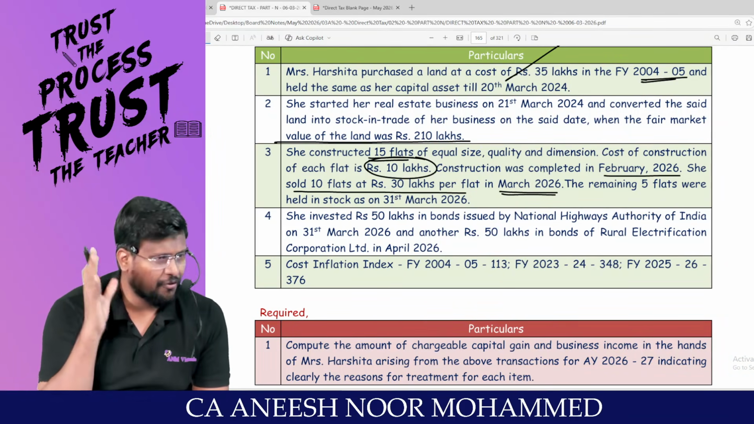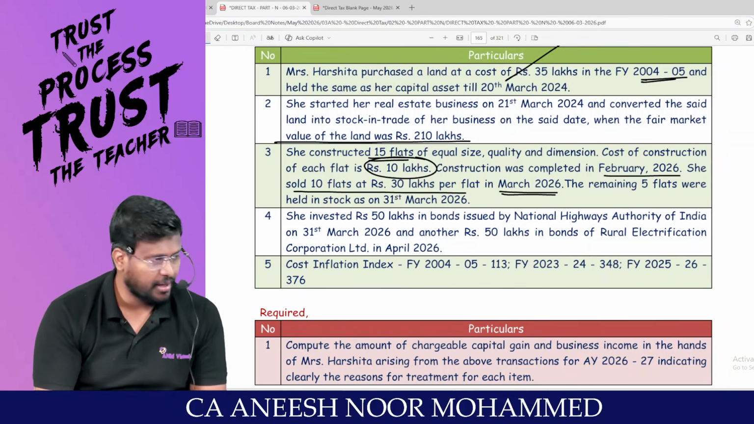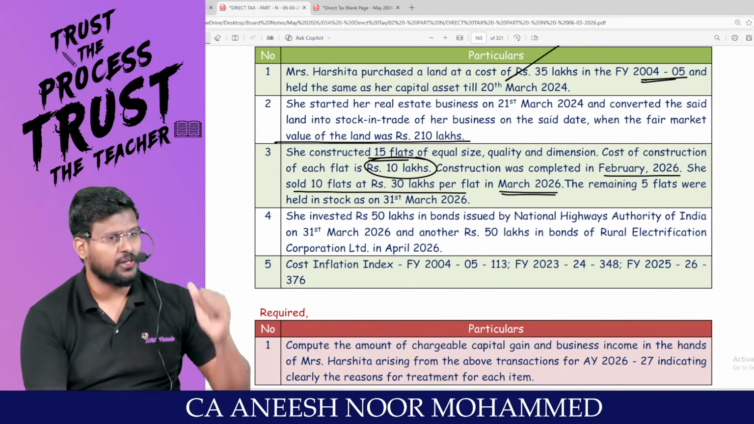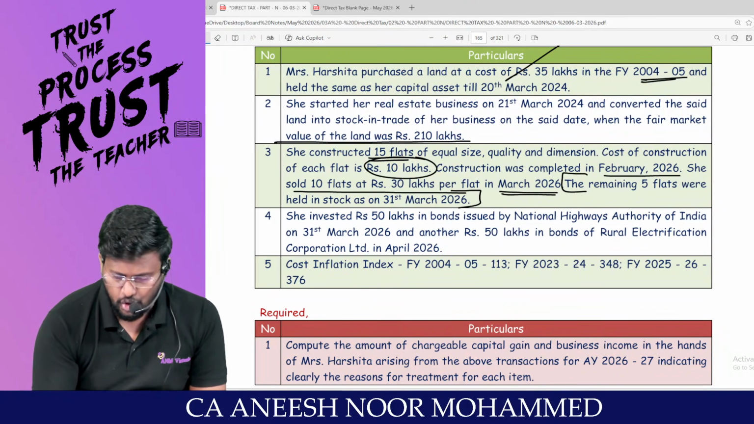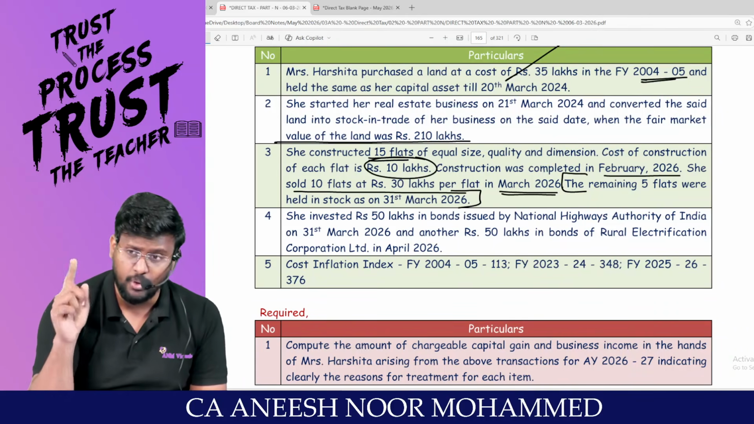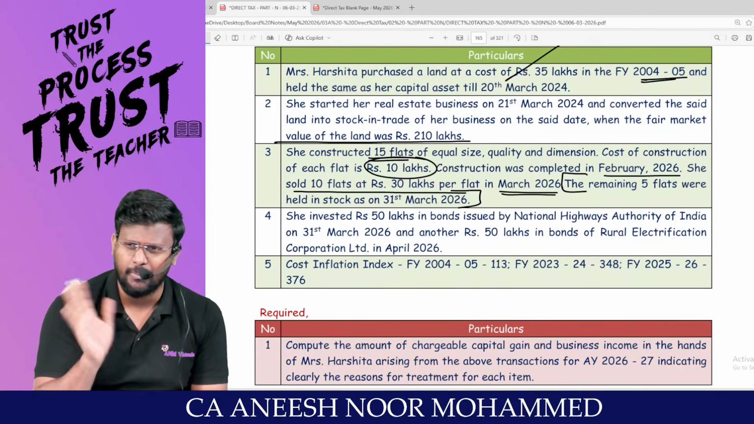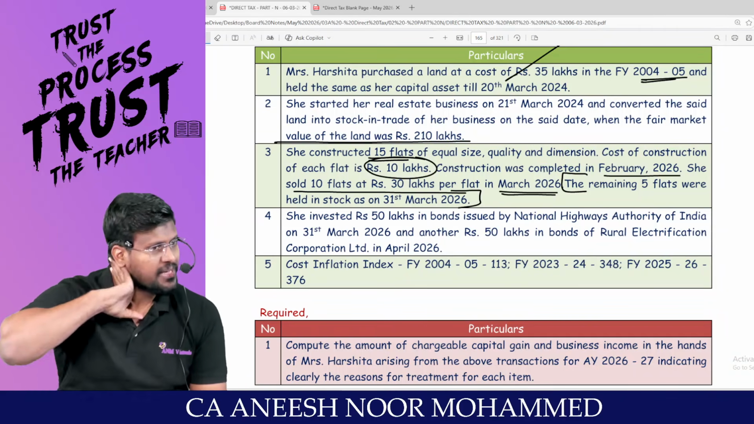So when you sell a flat, this is a Casa Grande, the income will be taxable under the head PGBP. Am I right? But till the date of conversion, income will be taxable under the head capital gain. The remaining 5 flats are held in stock as on 31/3/2026. That means capital gain will be taxable only for 10 flats. Sir, capital gain will not be taxable for 5 flats because they have not been sold. Capital gain will be taxable in the year of selling.